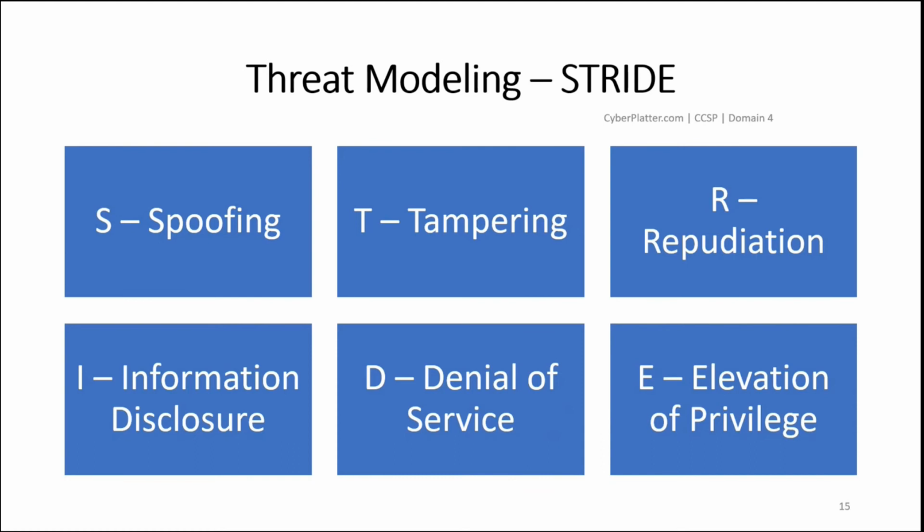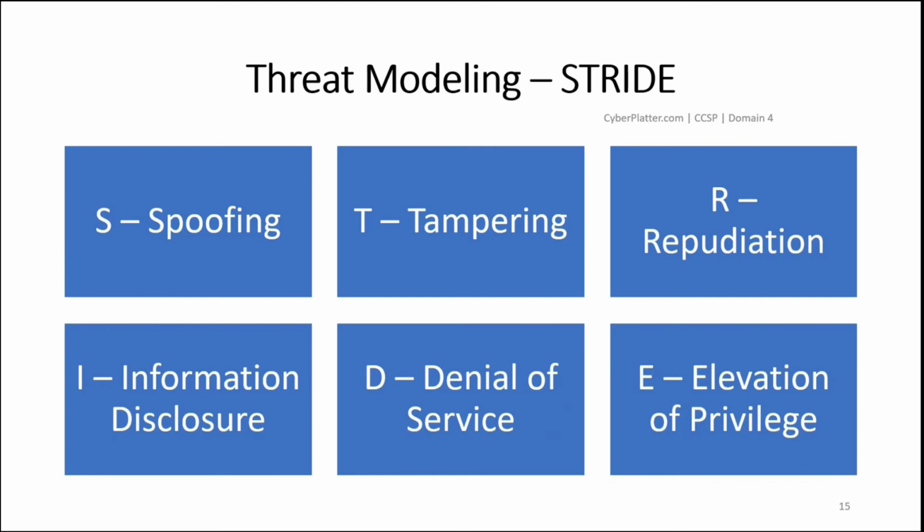The STRIDE threat model is a system of classifying known threats based on the kinds of exploits used or the motivation of the attacker. The STRIDE acronym stands for S for spoofing, T for tampering, R for repudiation, I for information disclosure, D for denial of service, E for elevation of privileges. The first one is spoofing. Can the identity of the entity using the application be obscured in some way? Does the user have the capability to appear as a different user?